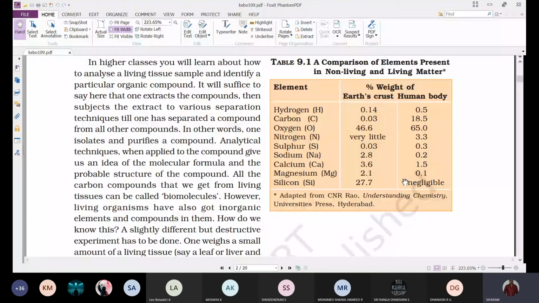Okay, so extraction of a compound is easy, that mixed ones, but after extraction it needs to be separated, and later we have to analyze that. In other words, one isolates and purifies a compound, so we have to separate that element and get it in purified form. Then only we can understand the percentage of that chemical.